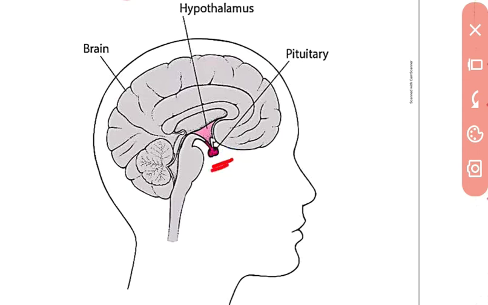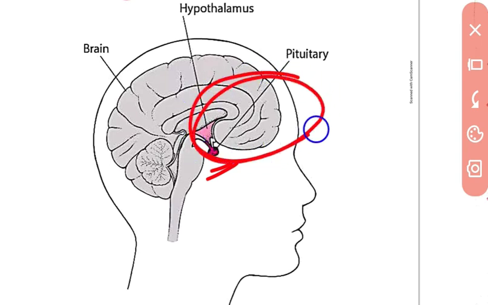Above the pituitary gland, the hypothalamus is present. So if someone asks where the hypothalamus is, it is present just above the pituitary gland, and it is part of the forebrain.